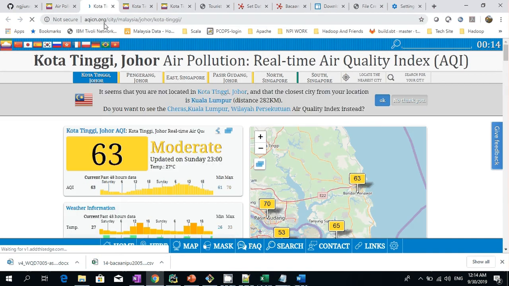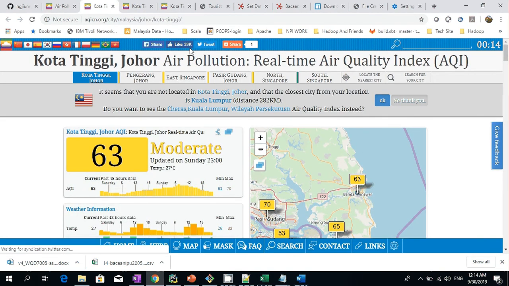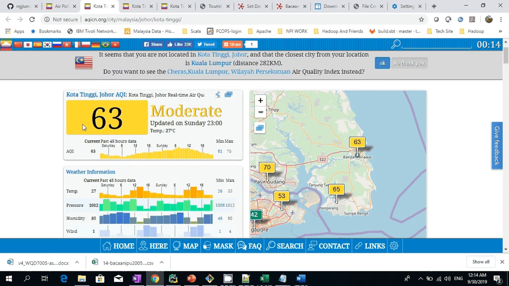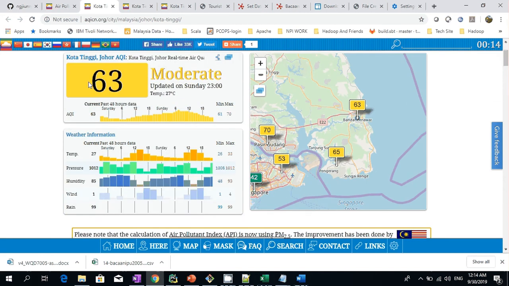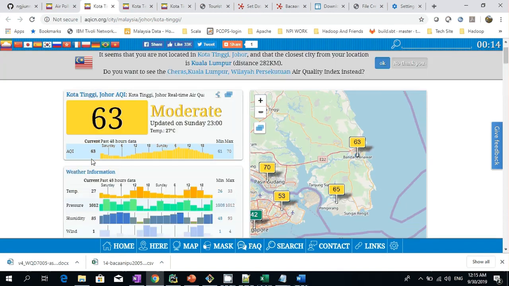Okay, so once we go into this link for a city in Malaysia, you can see that the AQI data is available in the chart. You can get the value like AQI. Along with it, we can get the temperature, pressure, humidity, wind and rain information as well. Okay, so what we need to do now is to automate this process.